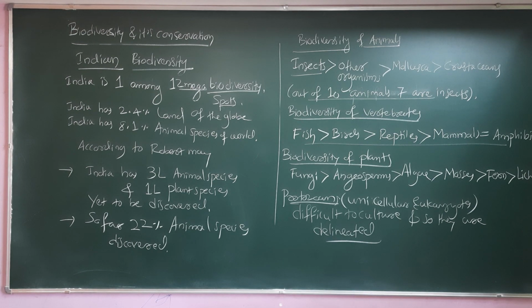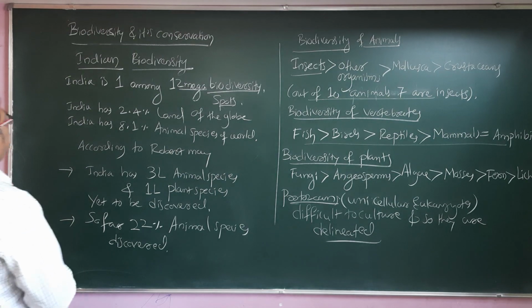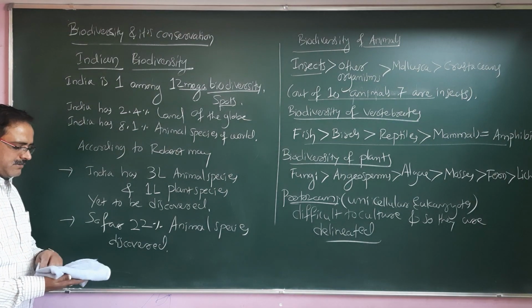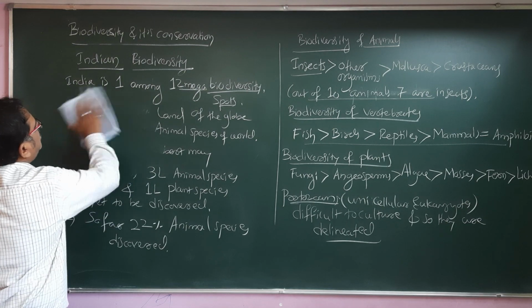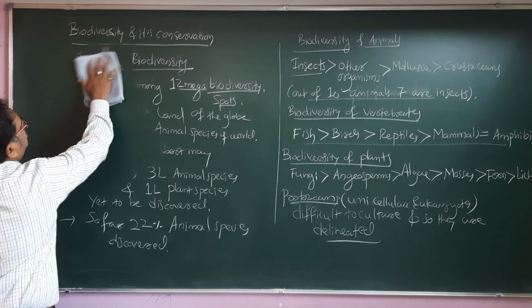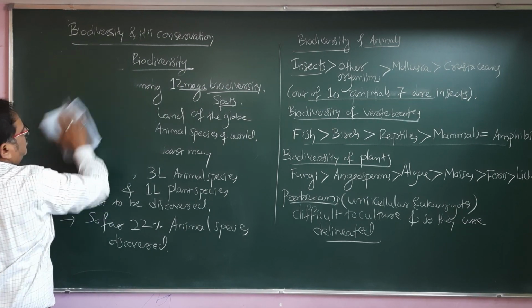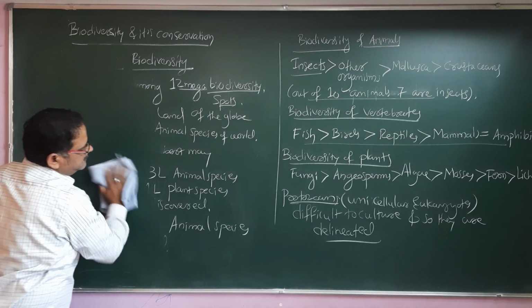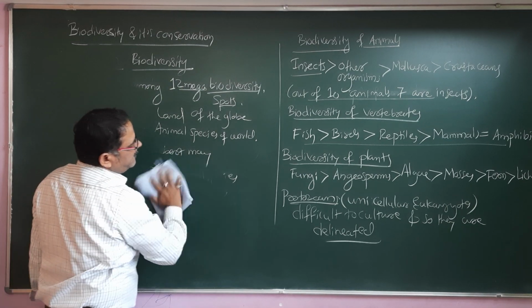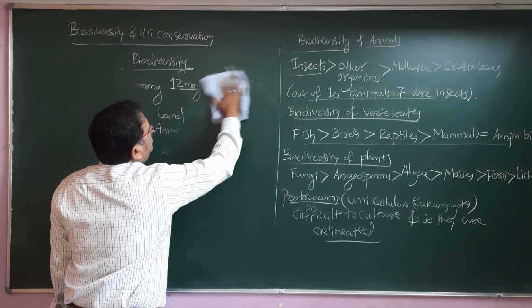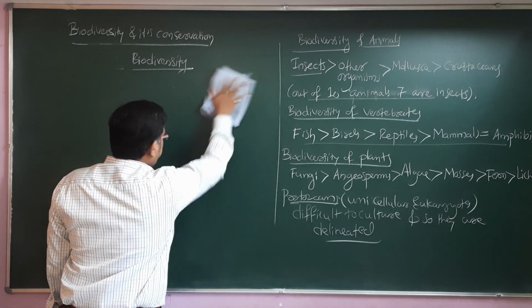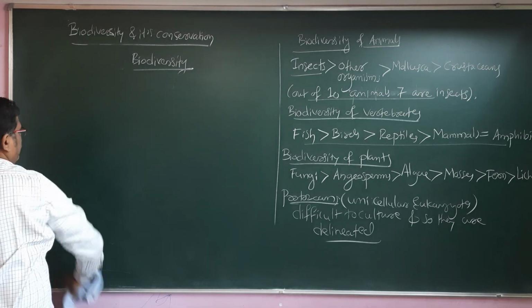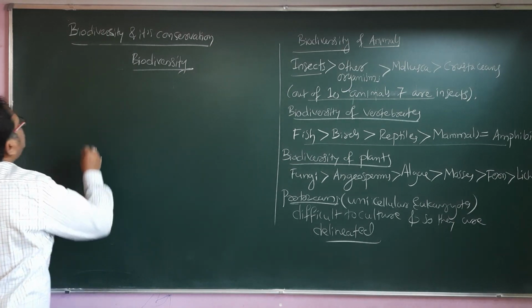So we need to understand the next concept we are going to discuss, which is all about patterns of biodiversity. That is also quite an interesting concept. What are the different types of pattern? It means the distribution of life or species has a different pattern.